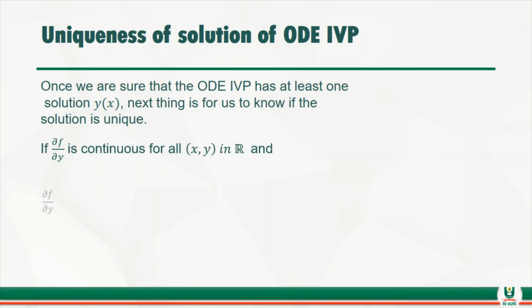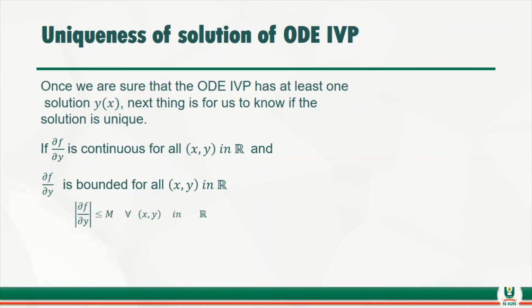Don't forget that I've said that the function f(x, y) helps us a lot to know the existence of the solution. But when we're talking about the uniqueness, we need to really focus on how the function is changing with respect to the dependent variable.